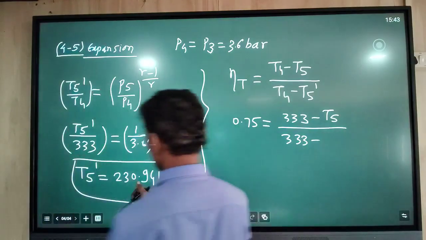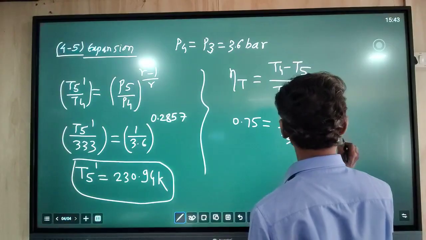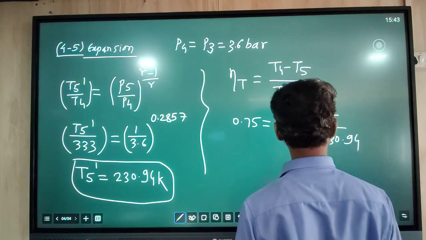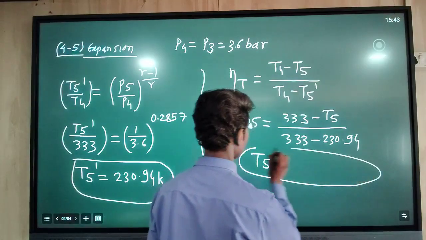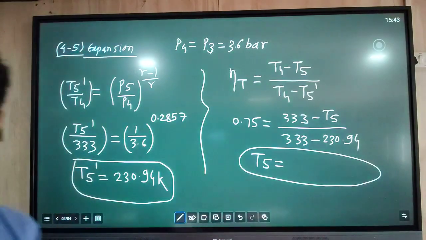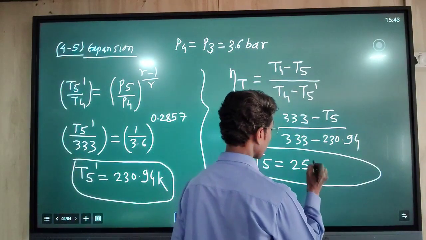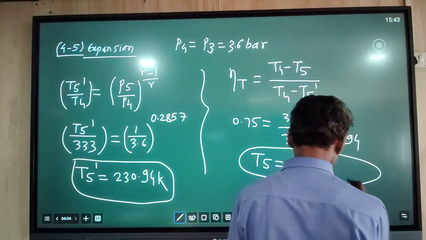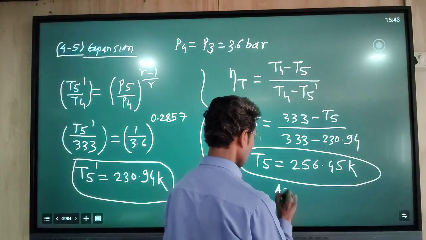T5 dash has already been calculated, so we take this value here. By doing this calculation, we get the temperature at the exit of the turbine, T5, as 256.45 Kelvin. This is the actual